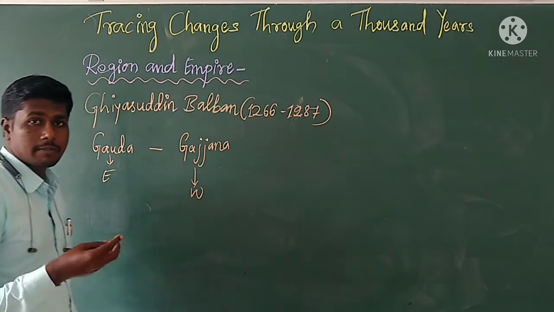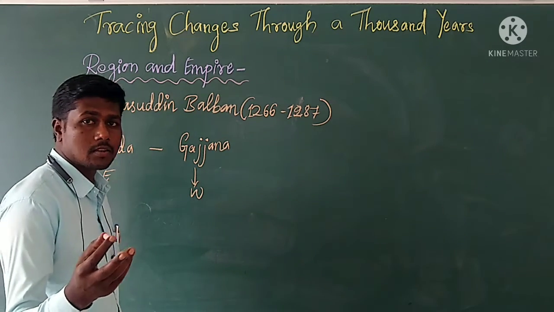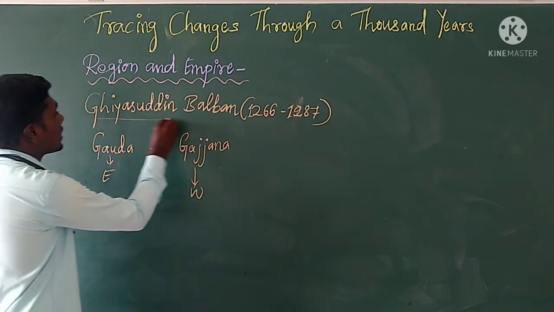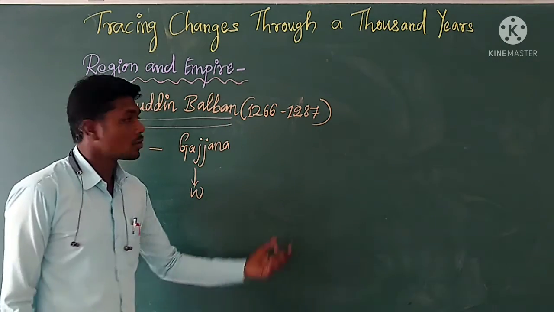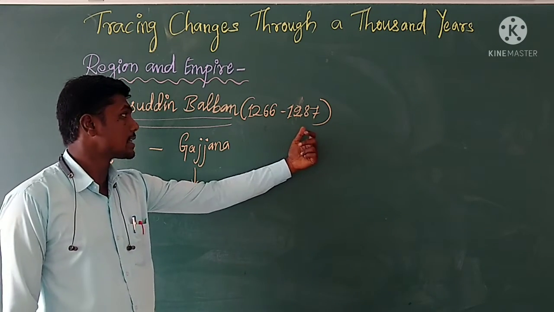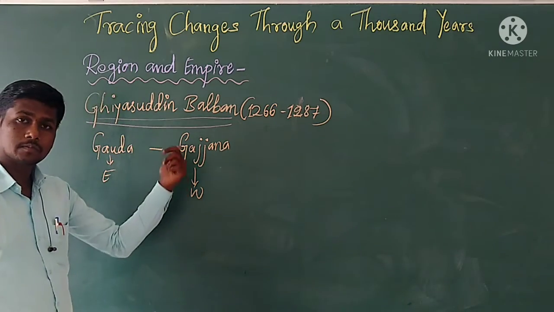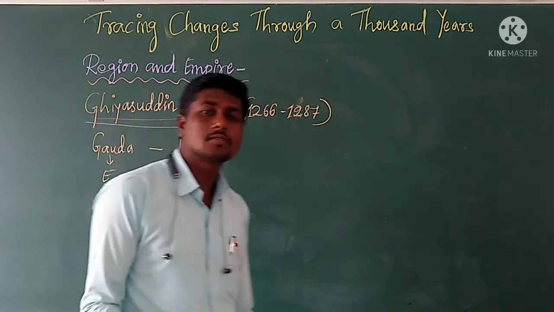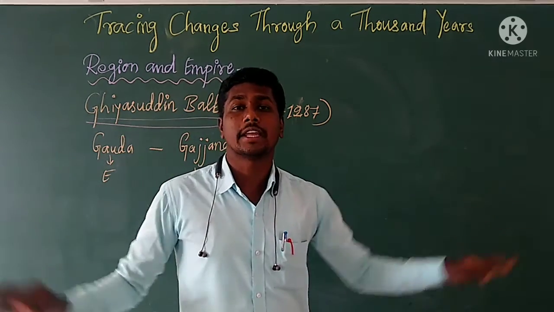One of the important rulers of the Delhi Sultanates called Ghiyasuddin Balban. Who was that? Ghiyasuddin Balban. His reigning period was 1266 to 1287. This Ghiyasuddin Balban, one of the important rulers of Delhi Sultanate, had controlled a vast area.